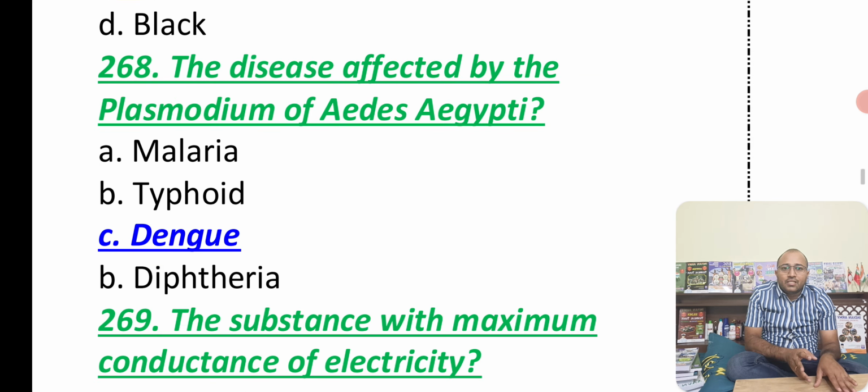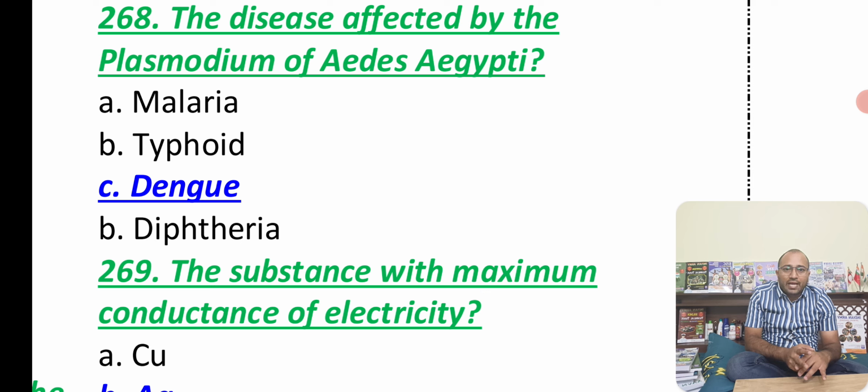The disease spread by the Aedes aegypti mosquito: you know that there is a mosquito called Aedes aegypti which bites during the daytime. It is the main reason for dengue fever. When it comes to malaria, we have the female Anopheles mosquito, and typhoid is caused by the Salmonella typhi bacterium. And DPT is diphtheria, tetanus, and what is P? I want you guys to comment to me in the comments section. So there are different diagnoses, you should know everything.